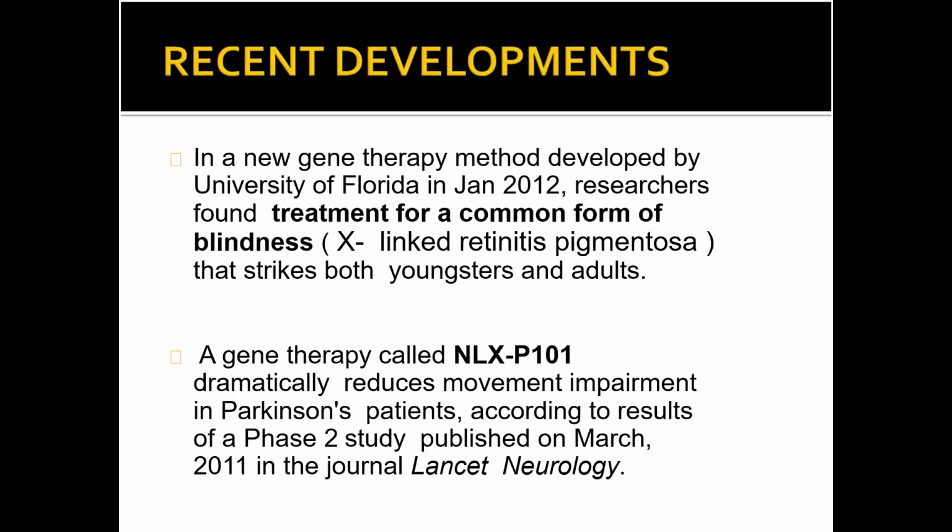Okay, now recent developments: a new gene therapy method in 2012 was a treatment for a common form of blindness occurring due to X-linked genes, and that is cured by gene therapy. Now, another gene called NLX P10 is responsible for Parkinson's disease. Gene therapy has been done to cure Parkinson's disease, and it was under human trial in 2011.